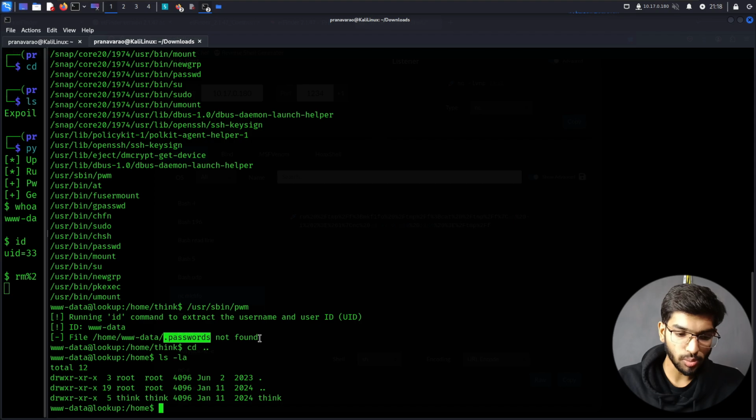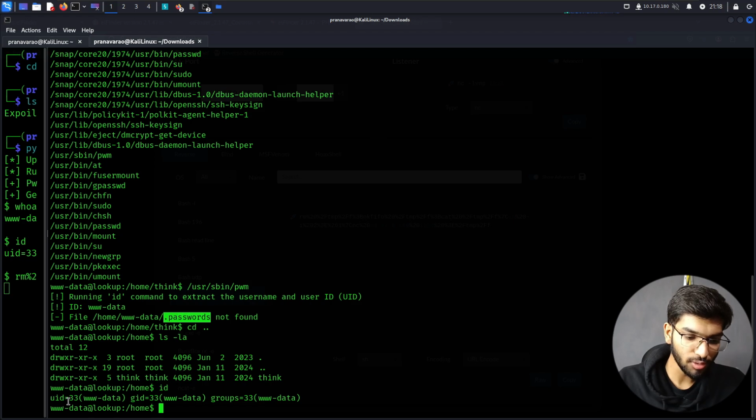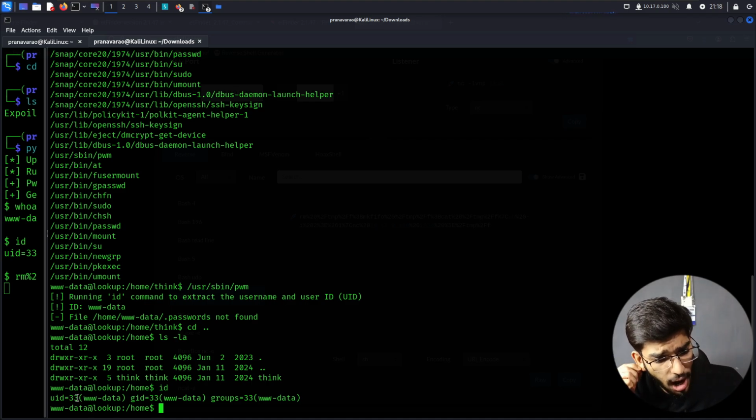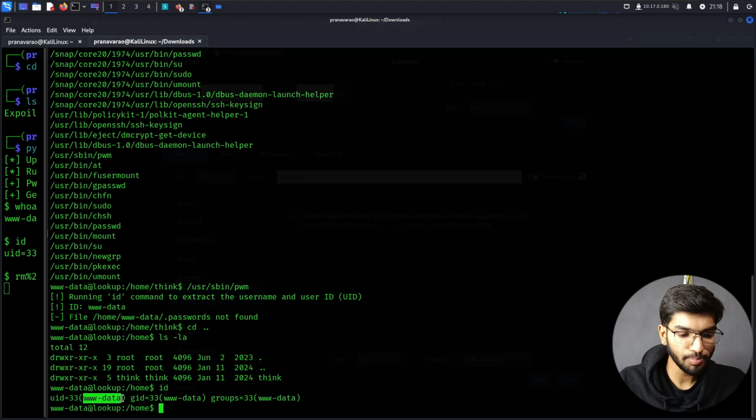Now, the way this tool is working is that it's using the command id, and then it's trying to fetch these informations like the username, the UUID, I guess, or these parameters and all those things. Now, all that I have to do is somehow change this part to think. Instead of right now me having www-data, if it is think, it's going to print out whatever content is there in the passwords file. So how do I do it?